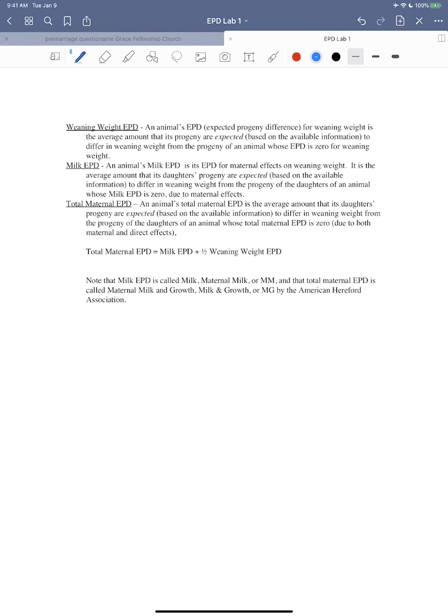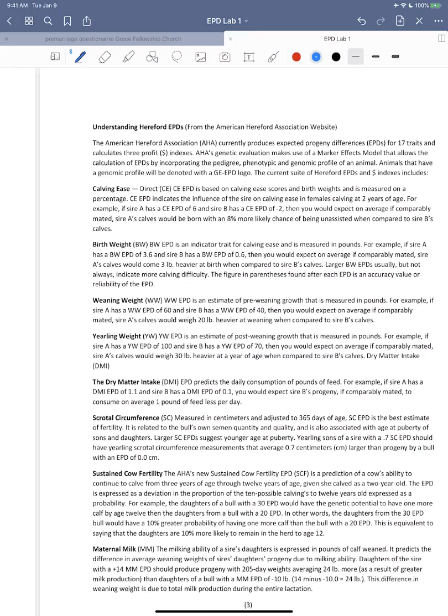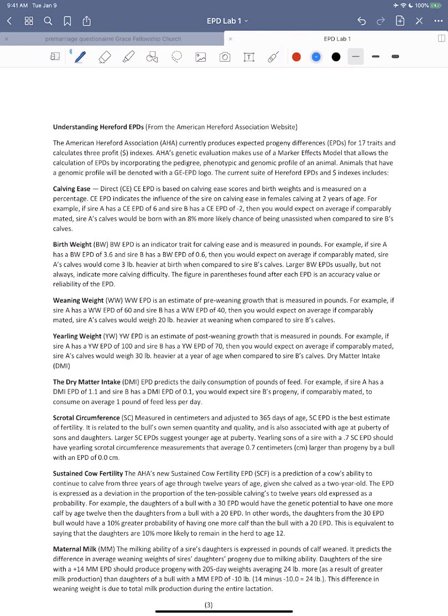So there are 3 EPDs that are a little confusing. Y'all don't need to know all the EPDs on pages 3 through 5, but these are all the EPDs for Hereford, and you can read through and understand what's being measured, how they measure it, and why they measure it.